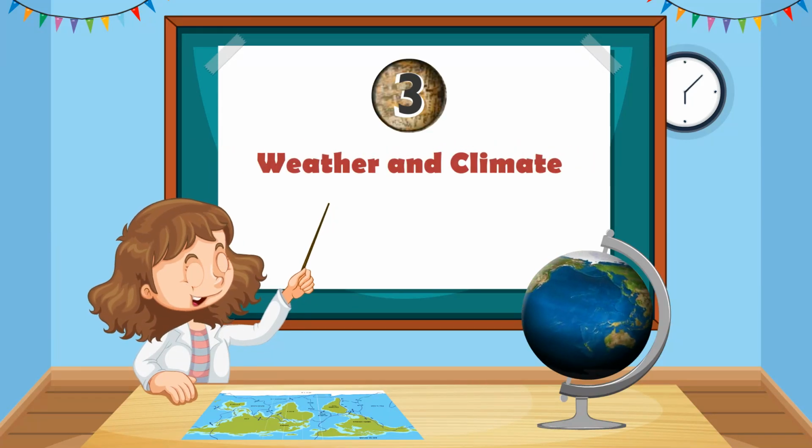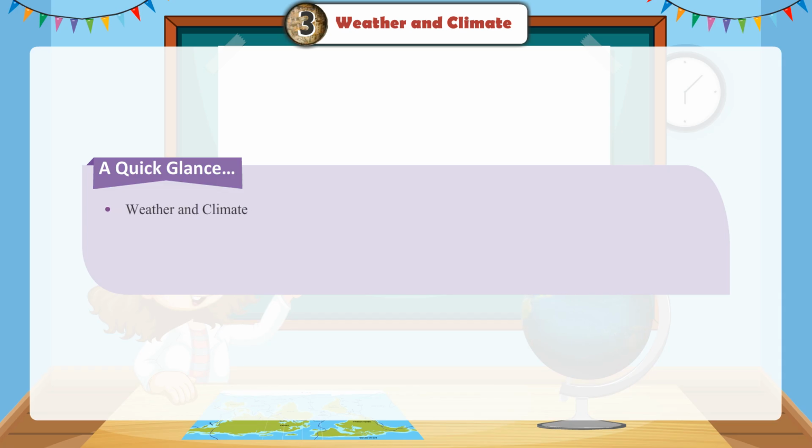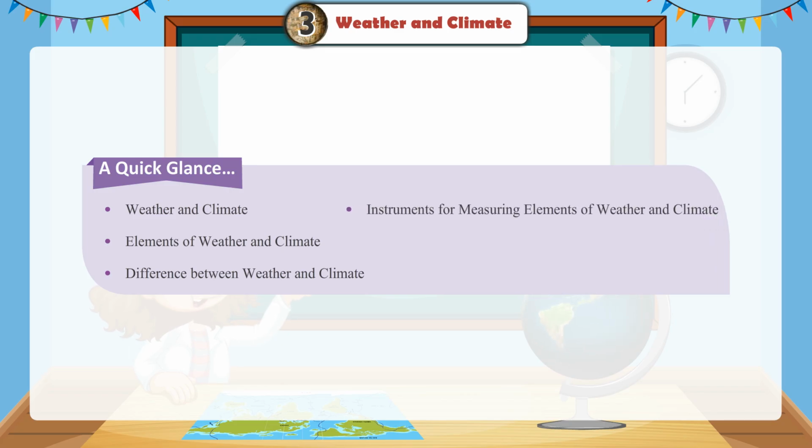Chapter 3. Weather and Climate. A quick glance. Weather and climate. Elements of weather and climate. Difference between weather and climate. Instruments for measuring elements of weather and climate. Isohyets and isotherms.